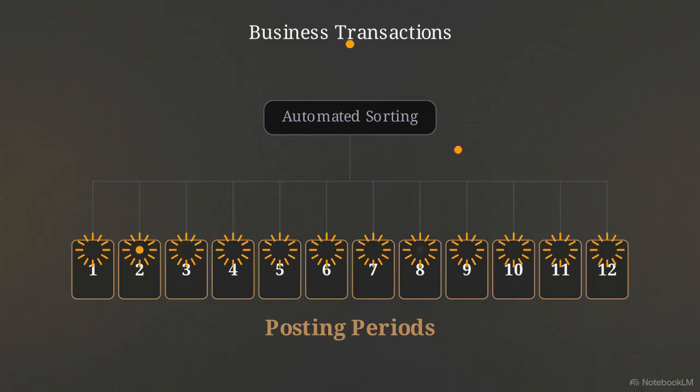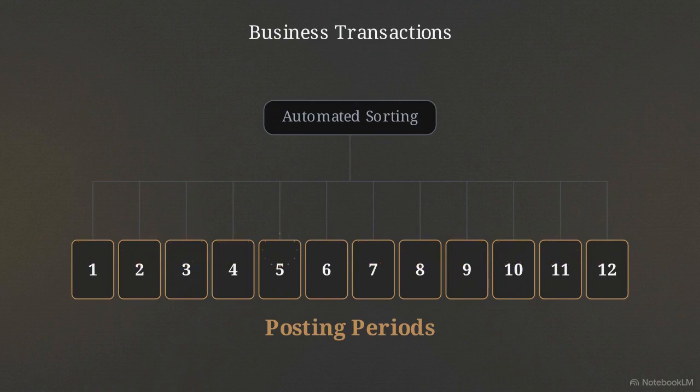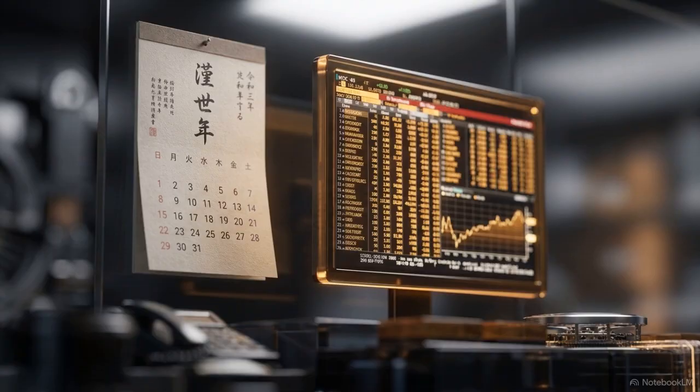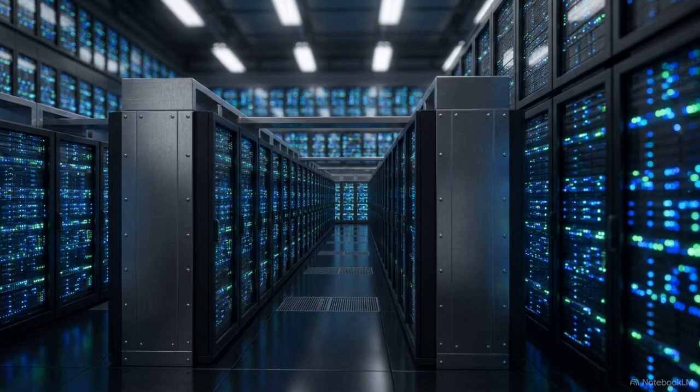These standardized system buckets are called posting periods. They act as the primary destination for all regular daily business transactions. As incoming financial data hits the system, SAP automatically sorts each record into the correct bucket based on the transaction date. Posting periods detach SAP from relying on a physical wall calendar. This structure allows massive volumes of business transactions to be processed strictly by mathematical rules.